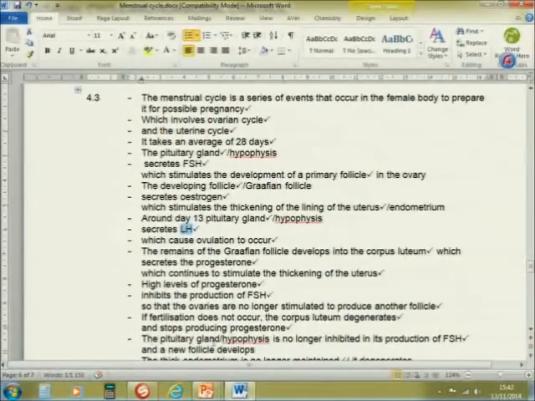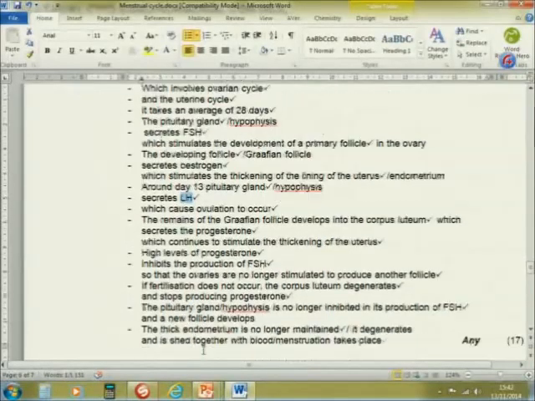The pituitary gland is then no longer inhibited, and it will secrete the FSH, and that FSH will now stimulate the development of another follicle immediately after the degeneration of the corpus luteum and the decrease in the amount of the progesterone.